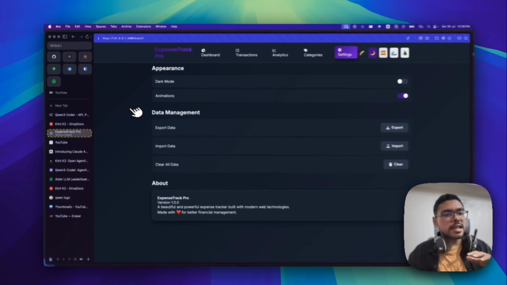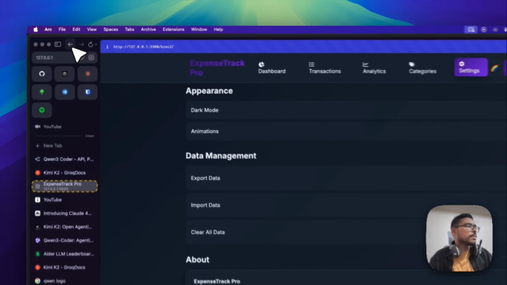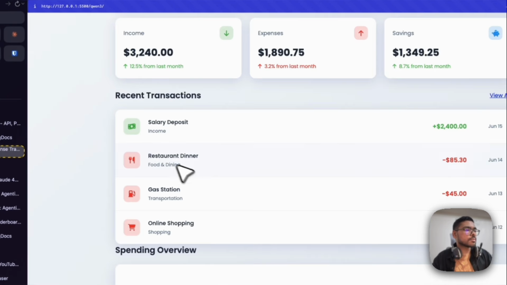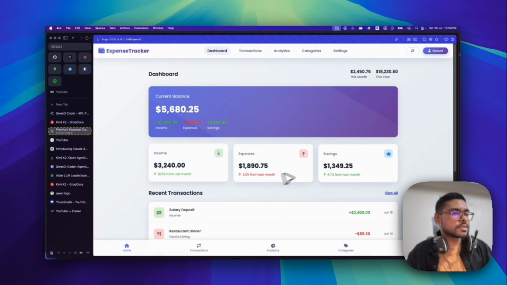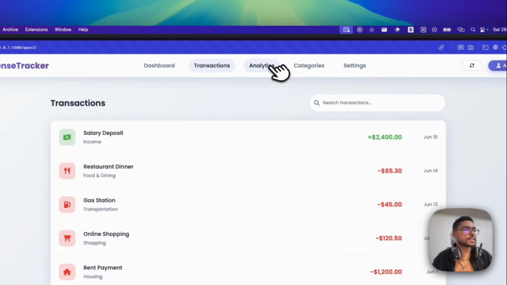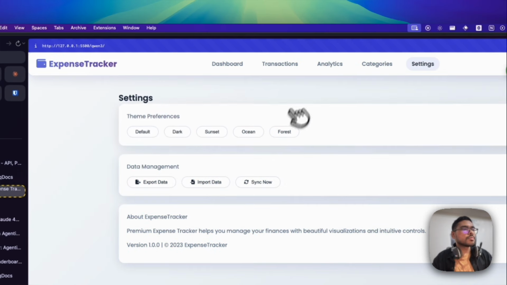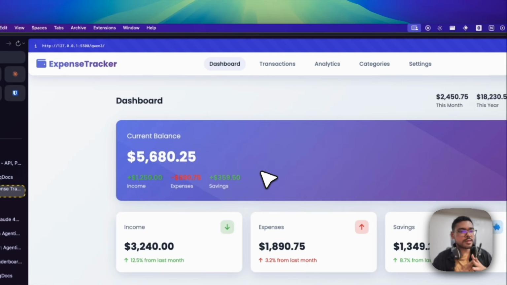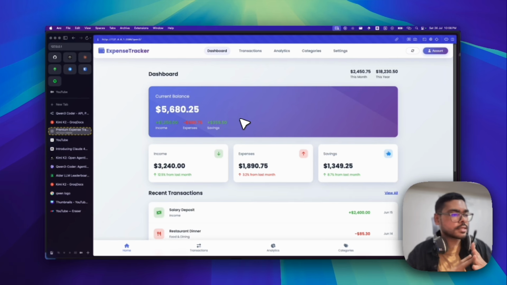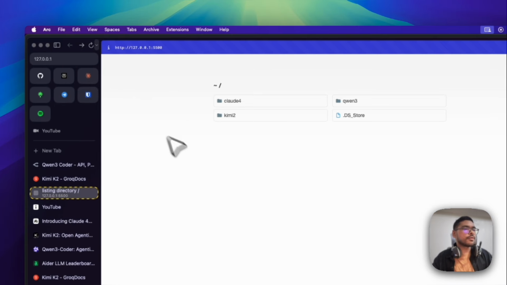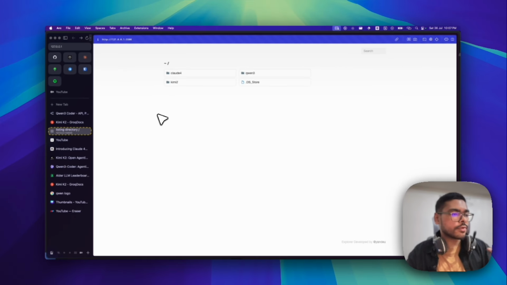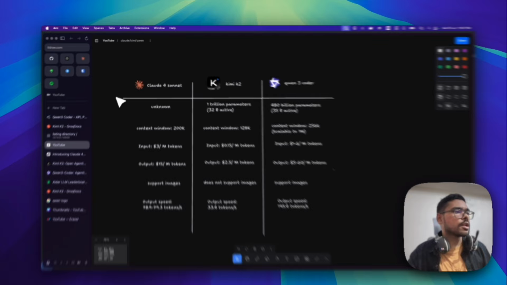If you are doing front end, both this Kimi K2 as well as, let me show the Qwen3 one also, you can see the polished website, the slide animations, dashboard, transactions, analytics, category settings, and also the themes. So both Kimi K2 as well as Qwen3 are good at front end. I didn't test with all my other logic, but you can just go with the free KiloCode $20 credits, try it out and see which one fits best in your use case. So yeah, that was a basic comparison between these three models.